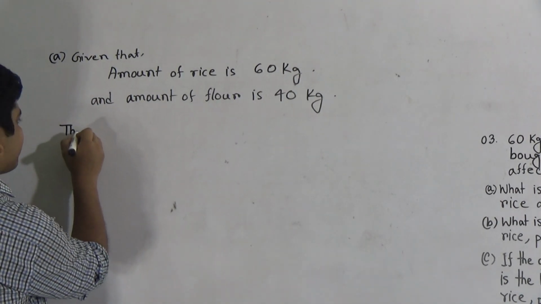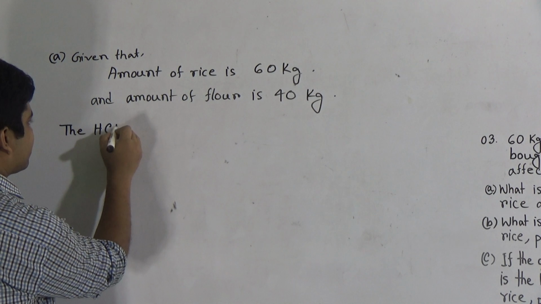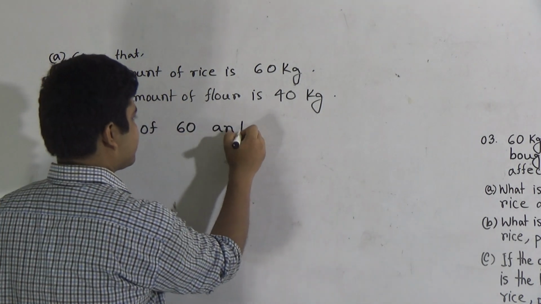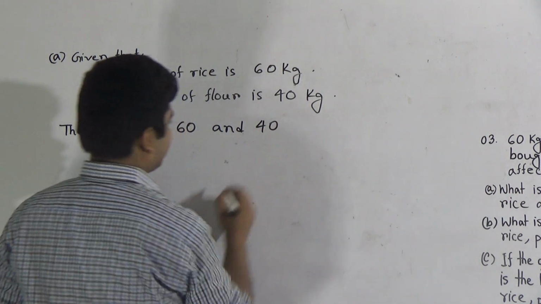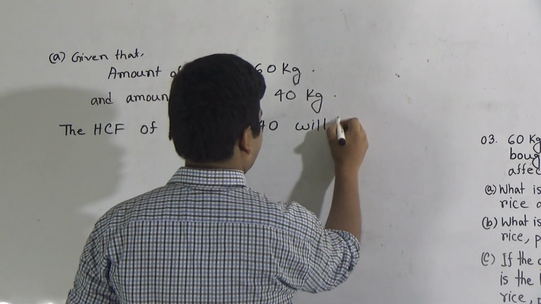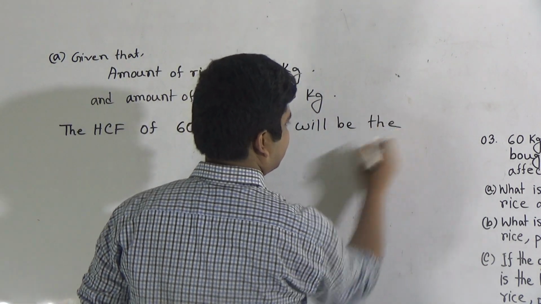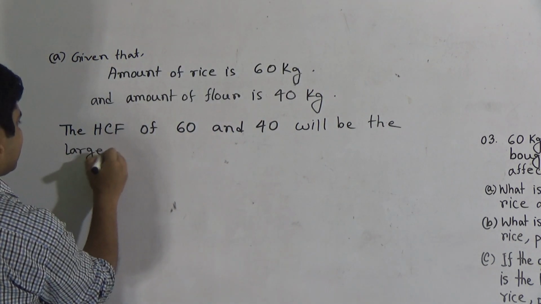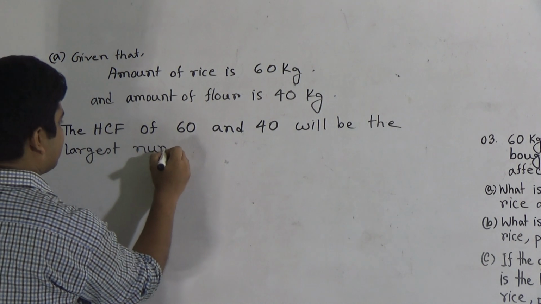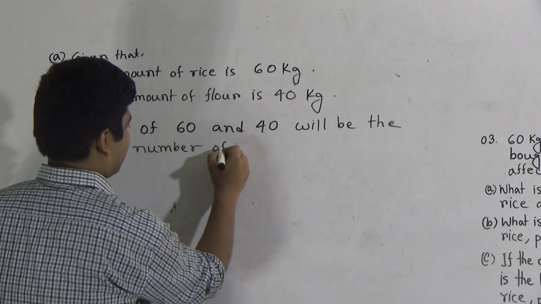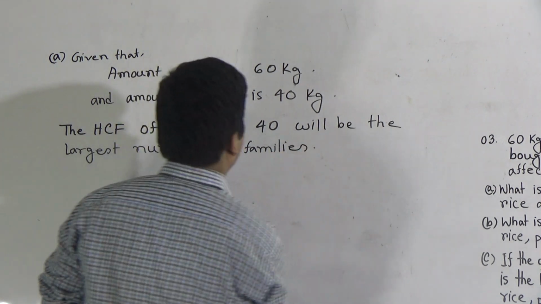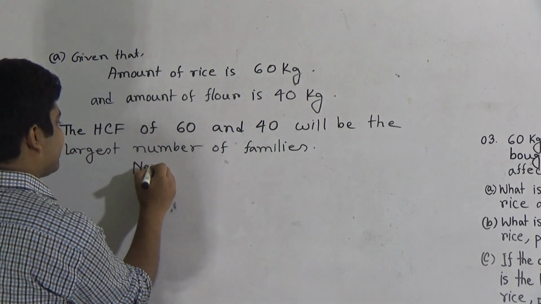So now write: the HCF of 60 and 40 will be the largest number of families.